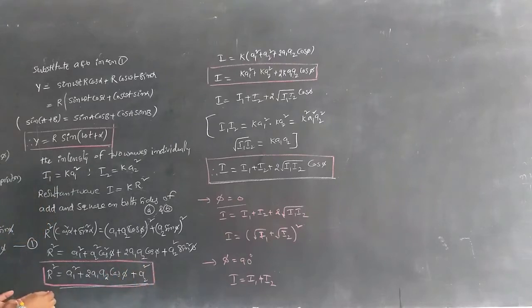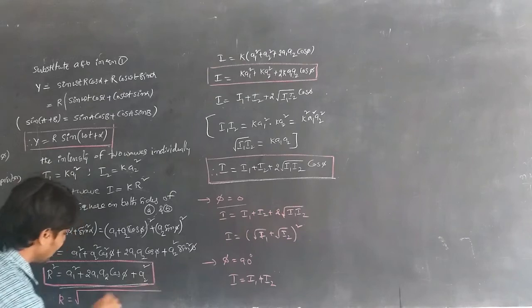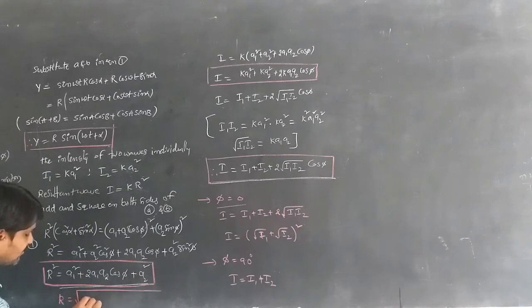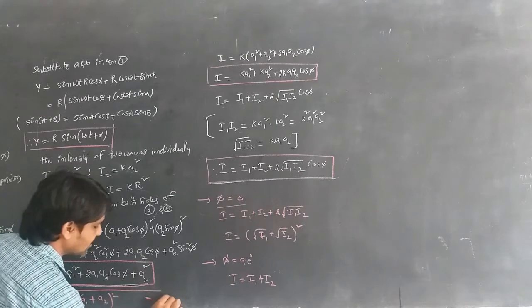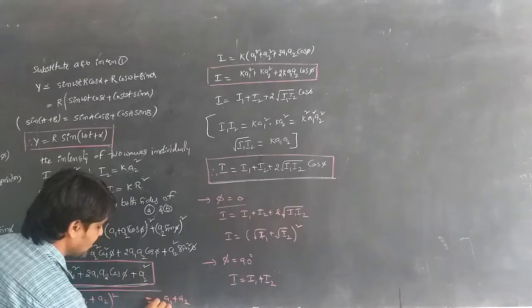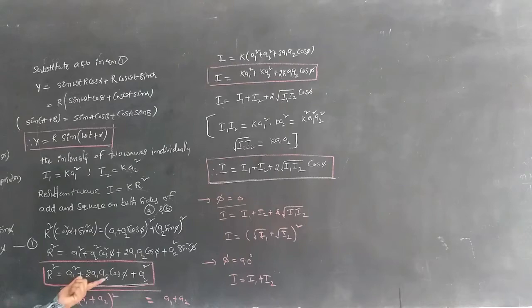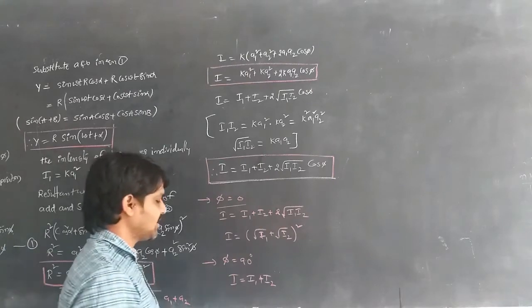Then r is equal to root of a1 square plus 2 a1 a2 cos phi plus a2 square. From that, r is equal to root of (a1 plus a2) whole square, that is a1 plus a2.